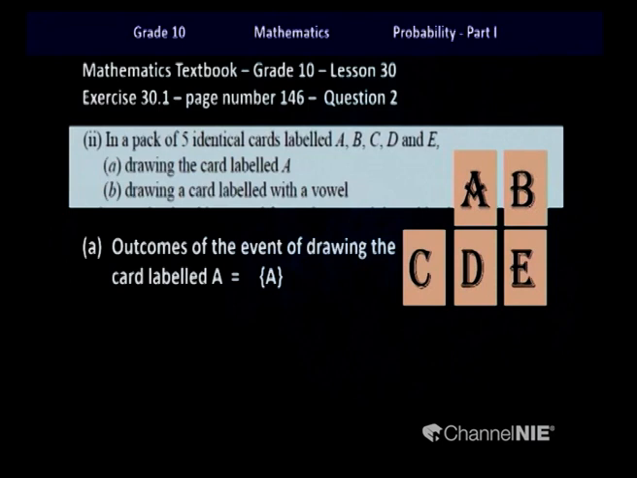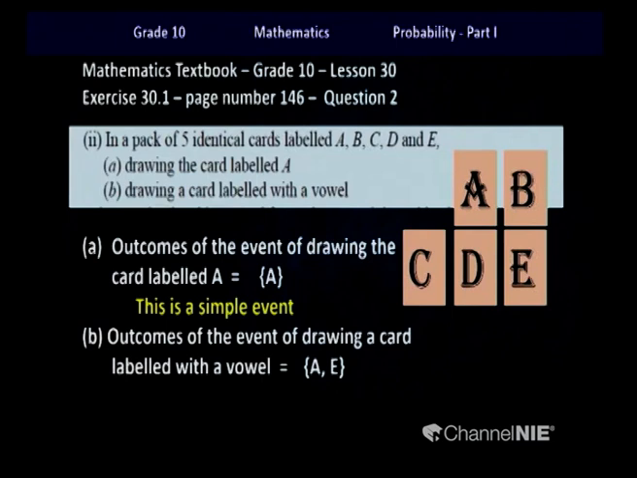This event of drawing a card labeled A has only one outcome and therefore it is considered a simple event. Drawing a card labeled with a vowel, here we know that we can see 2 vowels. So, since it has more than one outcome, this event is considered to be a composite event.